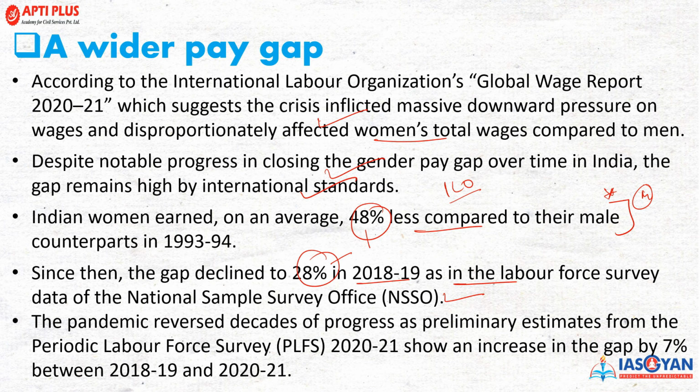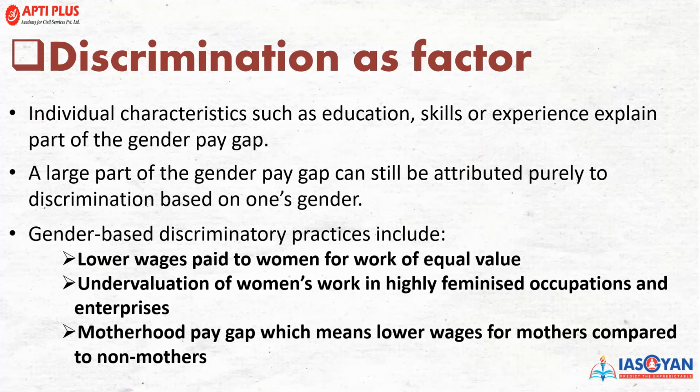And the pandemic has reversed the decline. The progress that was made has been reversed, because the Periodic Labour Force Survey has categorically noted a widening of the gap by 7% between 2018 and 2021. So again, the toll was taken. You can add 28 plus 7. This is the number. Now, discrimination as a factor.